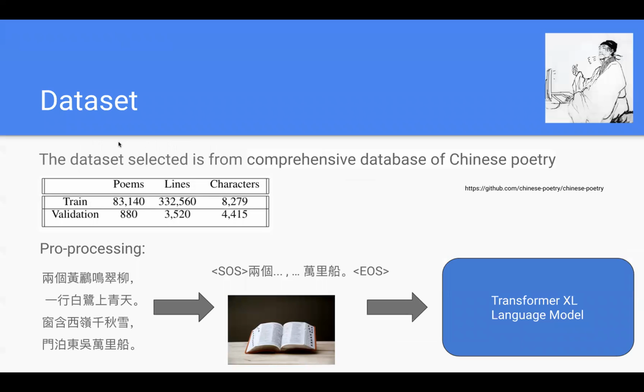The dataset that we used for our project is selected from a comprehensive database of Chinese poetry. Oh, sorry. This is a link to the dataset. After parsing, the dataset that we can use for our 7-character 绝句 poems consists of some 83,000 poems and 300,000 some lines and a lot of characters. And for the data pre-processing, we flattened the poems into one line, added start of sentence and end of sentence to it, and fed it into the Transformer XL language model.